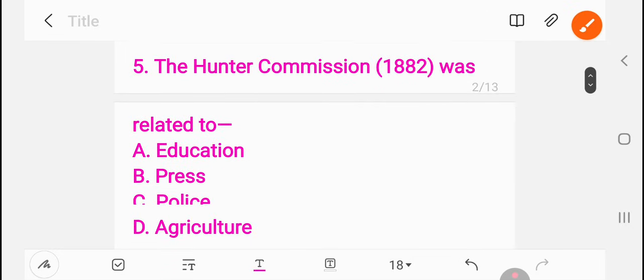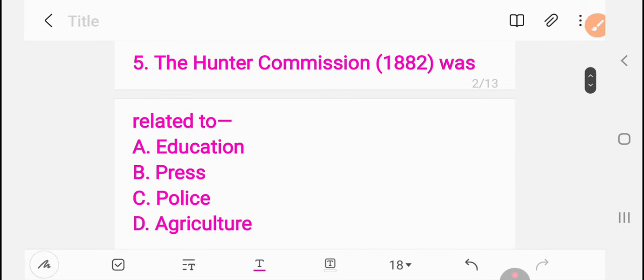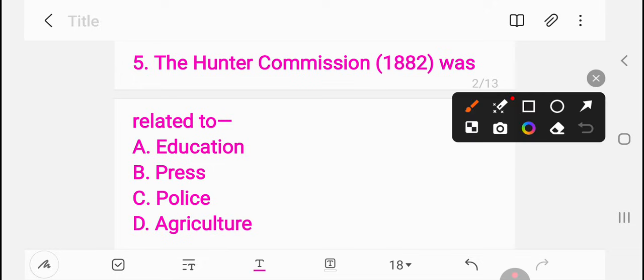Next, question number 5. The Hunter Commission of 1882 was related to education, press, police, agriculture. Hunter Commission, question number 5. The right answer is A, education. This was related to education.